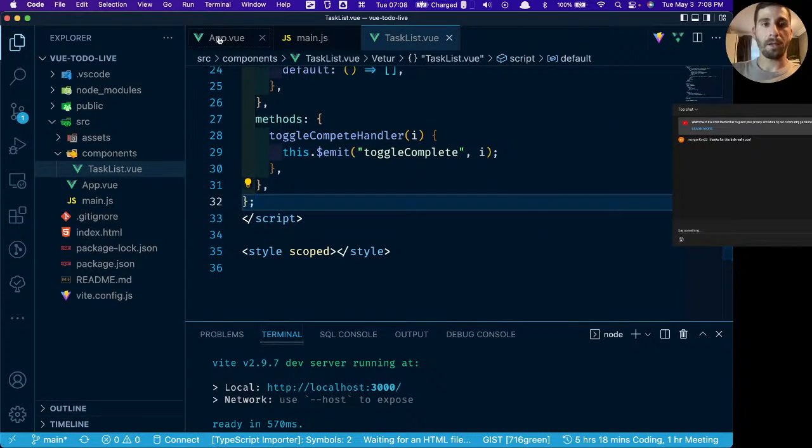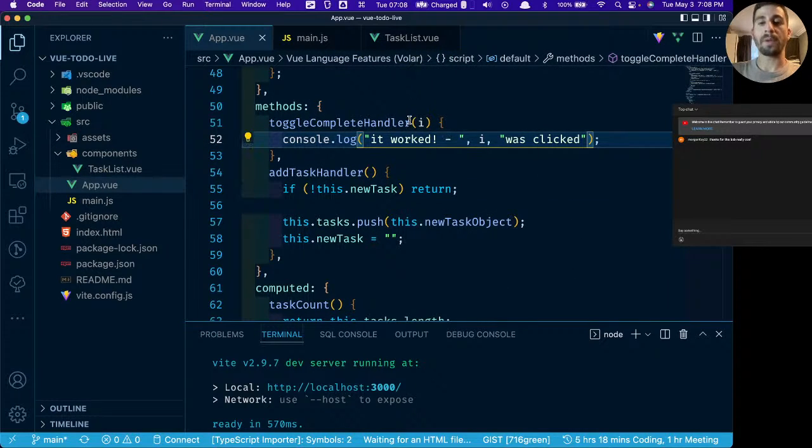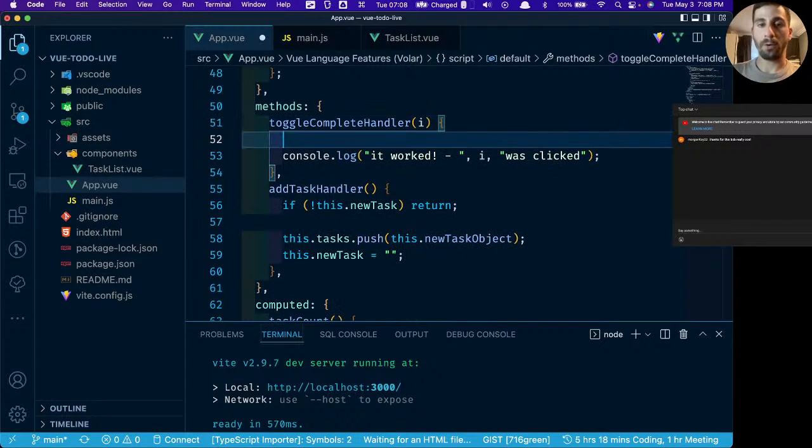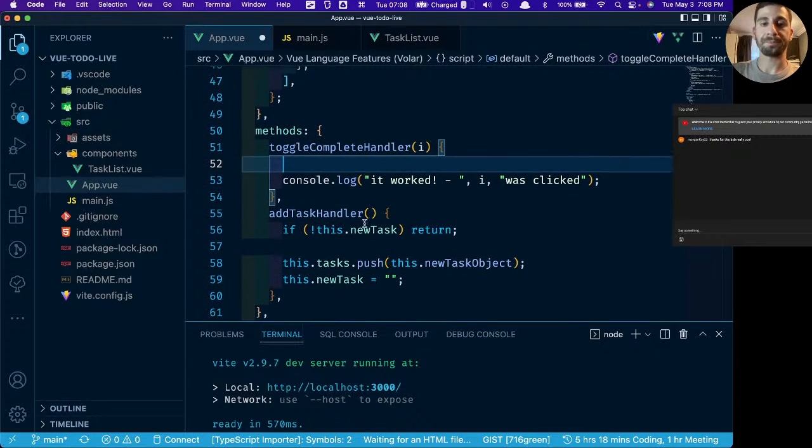All right, so now if we go back to our app.vue, we know that we have access to this index. We're passing that index in. So what we want to do now is change this from complete false to complete true.